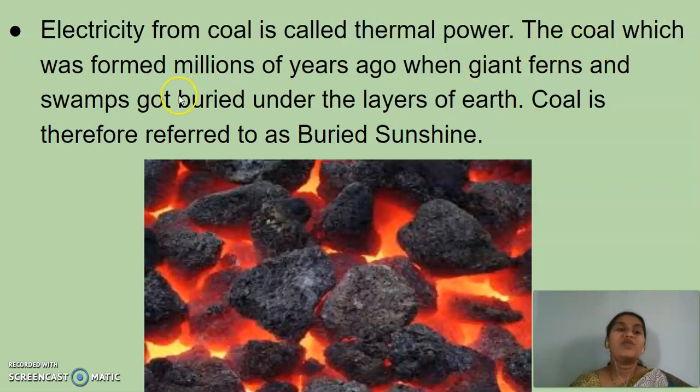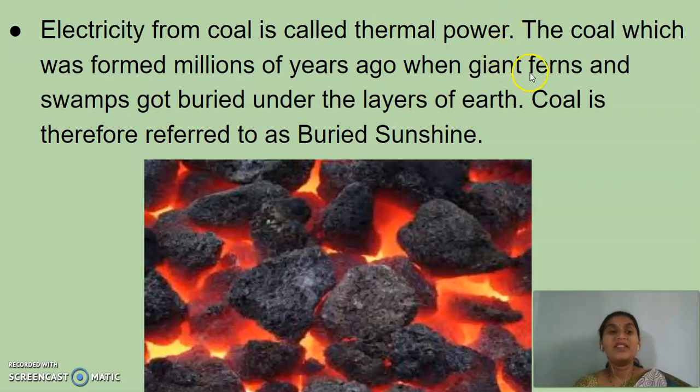And the coal was formed millions of years ago when giant ferns and swamps got buried under the layers of the earth. So finally, how do we get coal? It was formed millions of years ago. How was it formed?